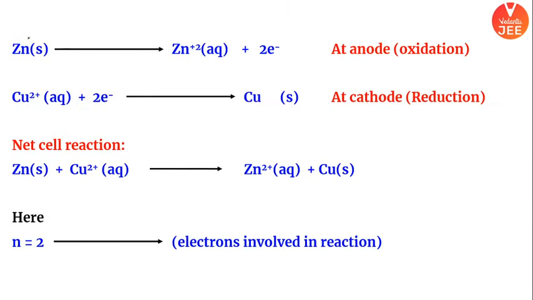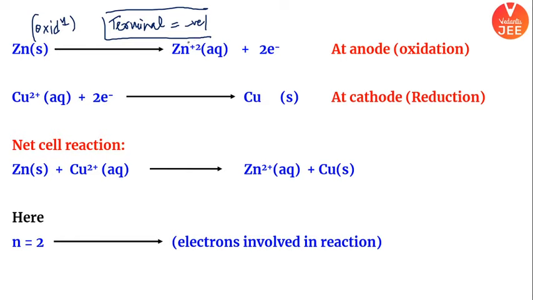At anode, anode means हमेशा क्या होगा? Oxidation. The terminal sign here is negative. This is a very important point about anode. Anode here is negative, ठीक है? It is giving you plus 2 charge. If you talk about cathode, where reduction is happening, copper plus 2 ion is accepting 2 electrons to give you copper, and it is depositing at the copper rod. If you balance this reaction, you have to balance in such a manner that all the electrons get cancelled.